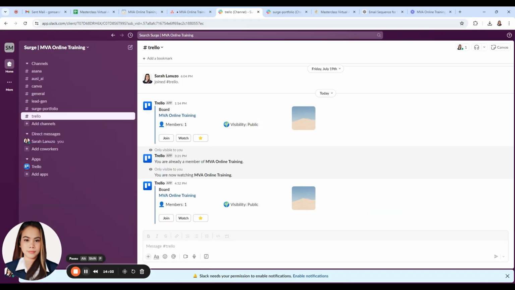So it's a big help that in Slack you can easily update your Trello and Asana by using this shortcut method of Slack. By leveraging Trello, Asana, and Slack, you can create a cohesive and efficient project management workflow. Trello helps you organize tasks visually, while Asana aids in detailed planning and tracking, and Slack enhances communication and collaboration. Together, these tools can help you stay on top of your projects and ensure successful outcomes.